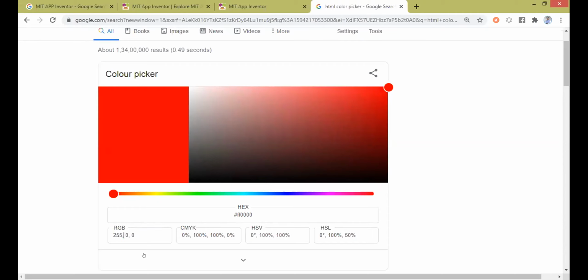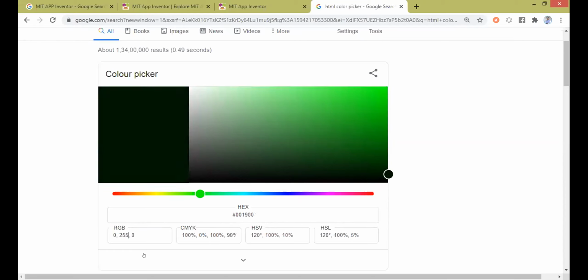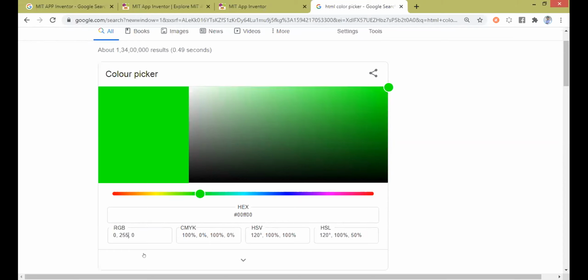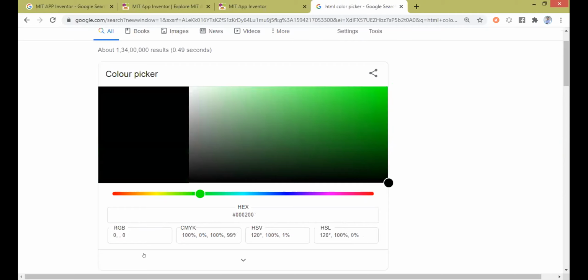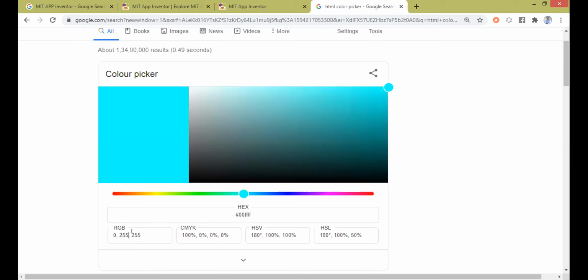Then if I make G alone 255, it becomes green. Then if I make blue alone 255, it will become blue. And I can combine different variations of colors. For example, let me say this alone is now 255, so it's a combination of green and blue, which is a light blue. And if I mix some red, for example a red of 100, now see, there is a lighter, more blue.